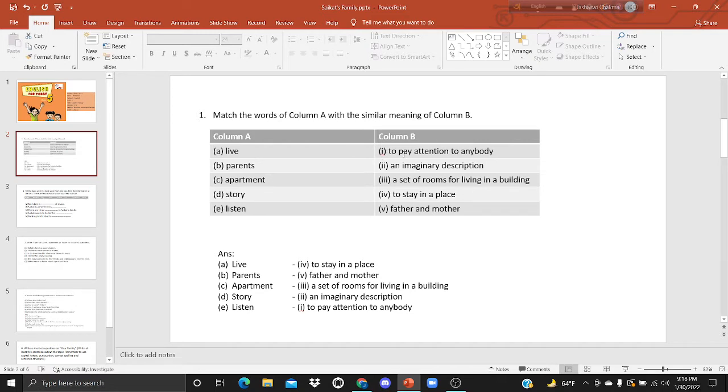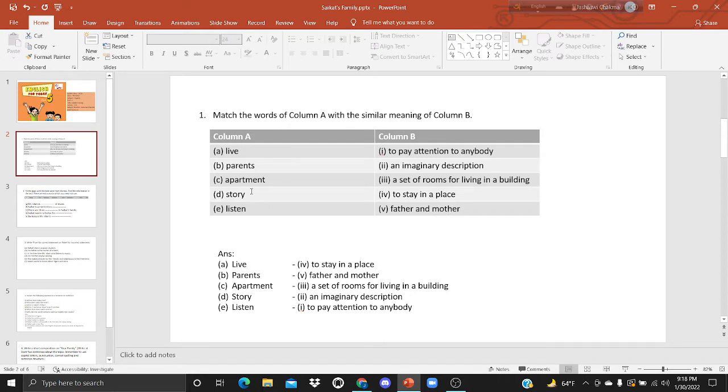And in column B, there are 5 meanings of those words: to pay attention to anybody, an imaginary description, a set of rooms for living in a building, to stay in a place, father and mother.